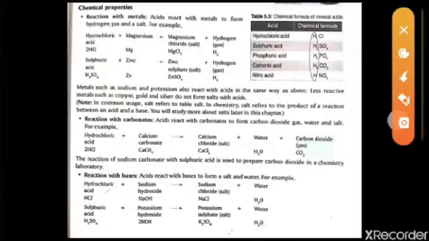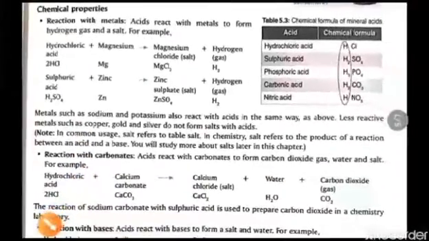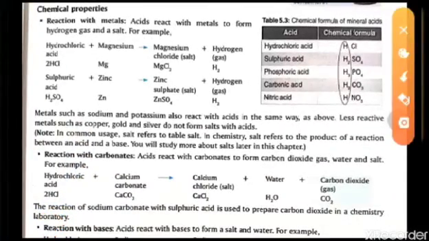The next property we have is the chemical properties. So let's see what the chemical properties of acids are. First, the acid reacts with metals. In the previous video also we had seen that acids react with metals. Here the example given is HCl, hydrochloric acid.